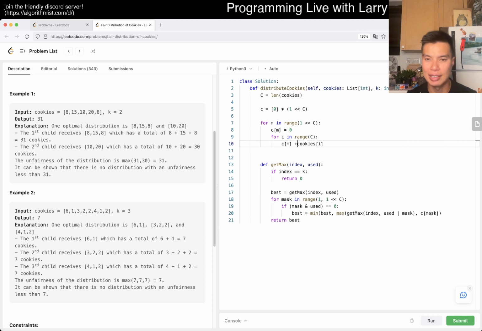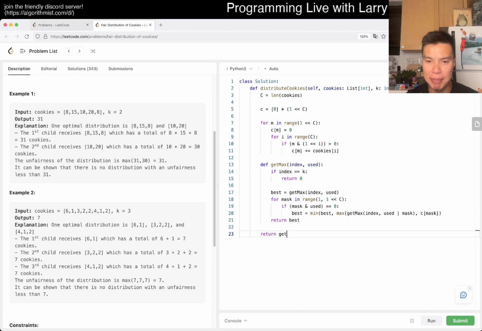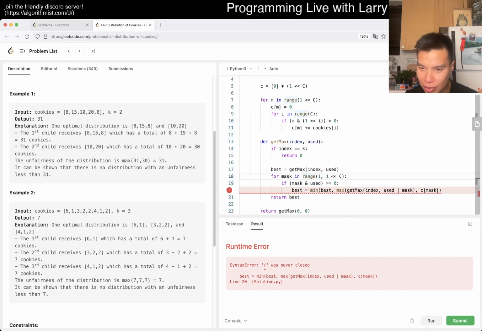C of M, we add cookies of I, if M and 1 shifted by I is not equal to 0. Basically, this is saying that if the bit is set, we add the sum, and that's pretty much it. And then now we call get max 0, 0. We have to memoize, but we'll see if this works quickly first.